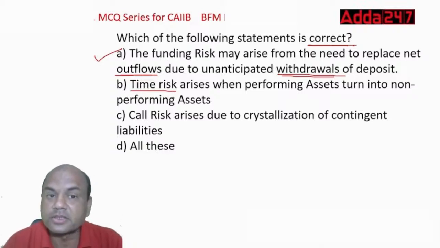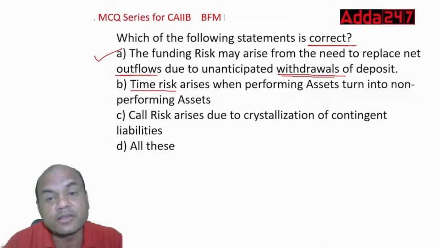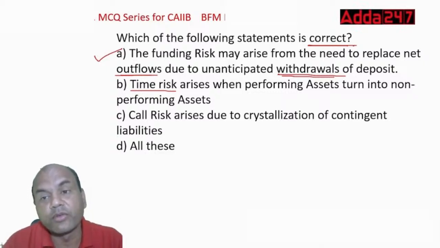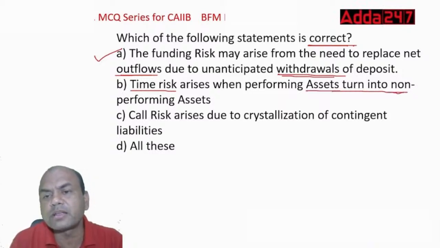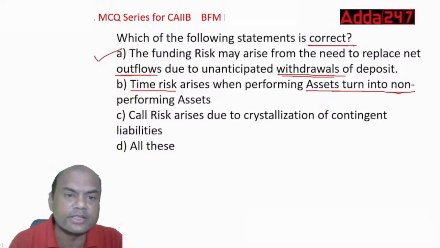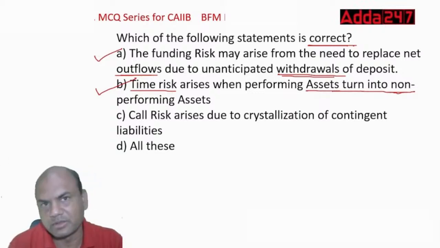That is time risk. Now tell me whether B is right or not. When my performing asset becomes NPA, then I won't be getting the interest that the loan was going to give me. So that is again correct. So if 2 are correct, obviously this answer will be D.